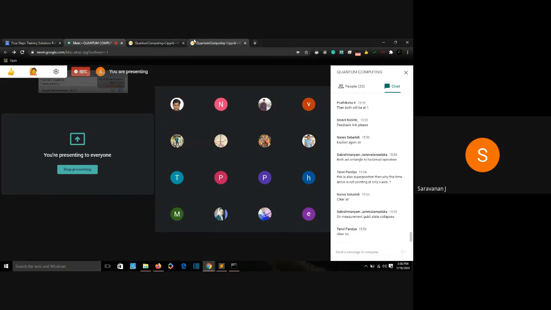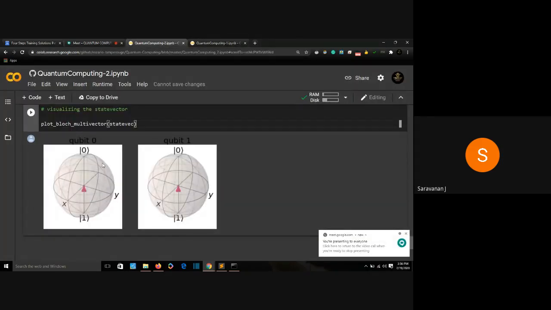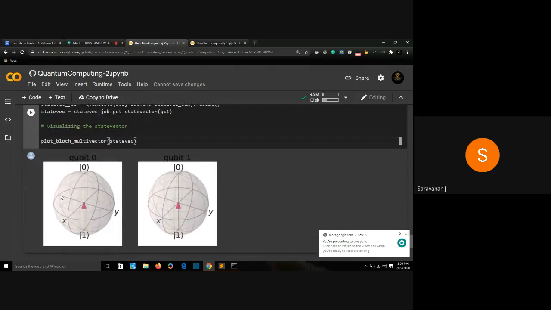Now what I'll do is, my zeroth qubit is the qubit which is in superposition, not my first qubit. Only my zeroth qubit is in superposition. So if I measure my zeroth qubit, I can get the position of my first qubit too. Is it reasonable? As I told you, when two quantum particles are entangled, one quantum particle can give information about the other quantum particle.